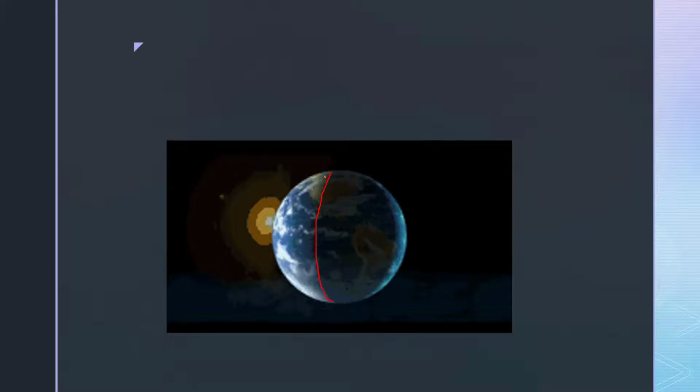This area is lit by the sunlight, while this is a darker area, so you can automatically understand that in this area there is night, and in this area there is day because this area is facing the sun. So this is rotation, and rotation causes day and night.